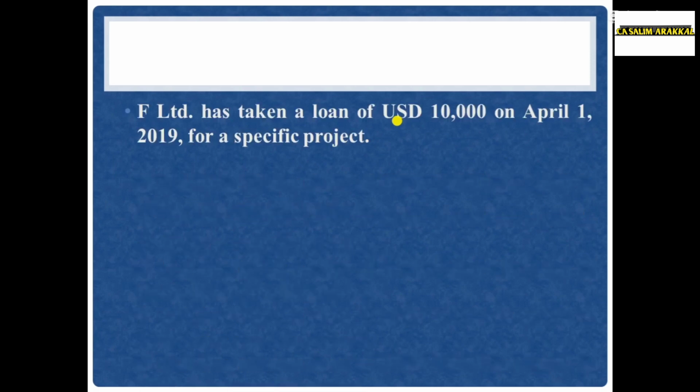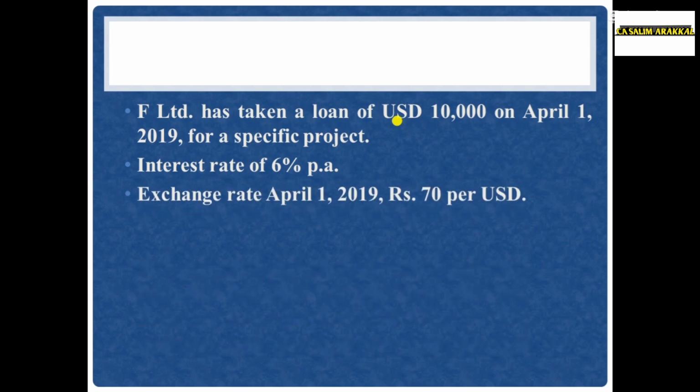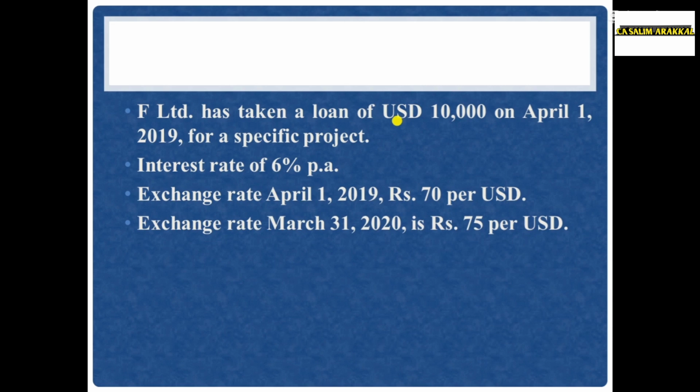F Limited has taken a loan of US dollar 10,000 on April 1, 2019 for a specific project. Interest rate for that foreign loan is 6% per annum. Exchange rate on 1st April 2019 is rupees 70 per US dollar. Exchange rate on 31st March 2020 is rupees 75 per US dollar.